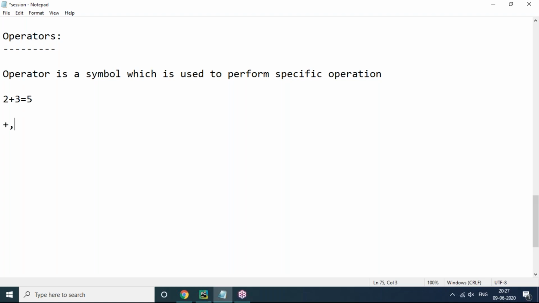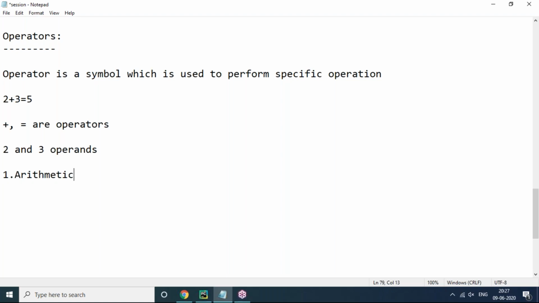Here plus and equals are operators. Next, here 2 and 3 are operands. Plus and equal to are operators, that are the symbols. 2 and 3 are operands, we can say that. An operator is a symbol which is used to perform a specific kind of operation. Now Python supports the following operators. These are the operators which are available in Python.